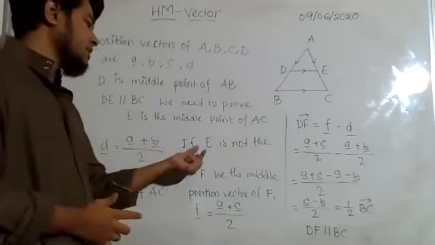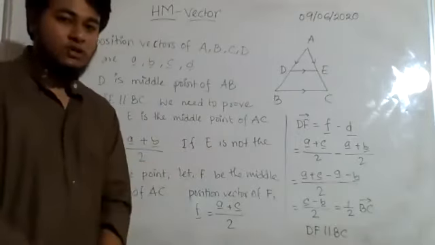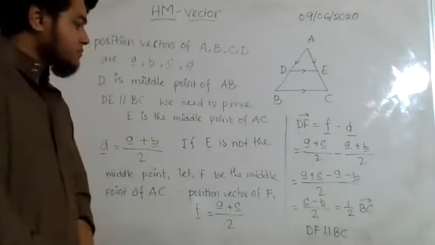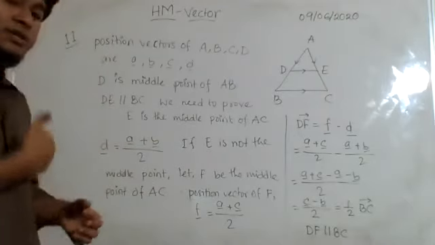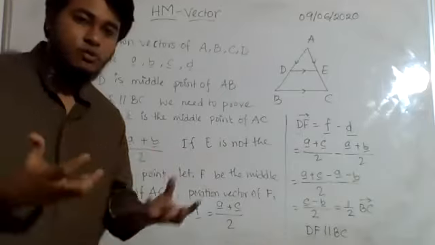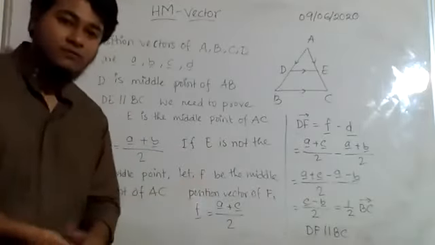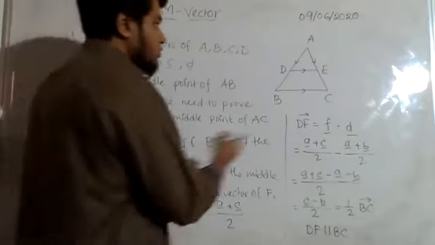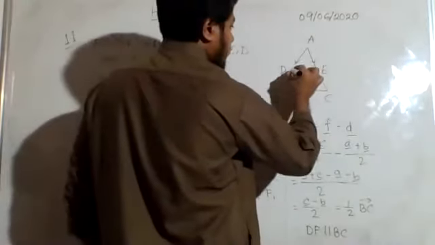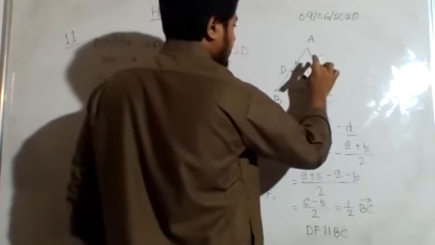Now let us consider that E is not the middle point. If E is not the middle point, then at least some other point will be the middle point, right? So we consider that there is a point F which is actually the middle point. We will consider the point F to be somewhere here and we will connect it in this way.